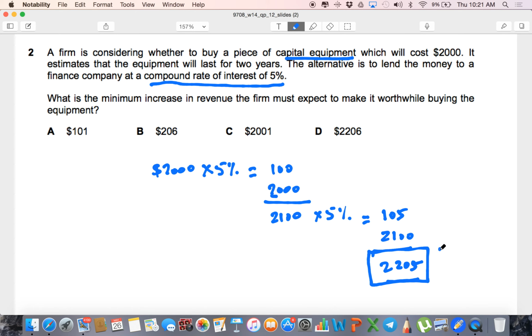So when would it be worthwhile to buy capital equipment? When the return is more than 2,205, more than or even equal to, but more than for sure, D is the right answer. If you get 2,206, this option will be worthwhile as compared to keeping it in a bank account where there's a compound interest. Okay, so the right answer would be D.